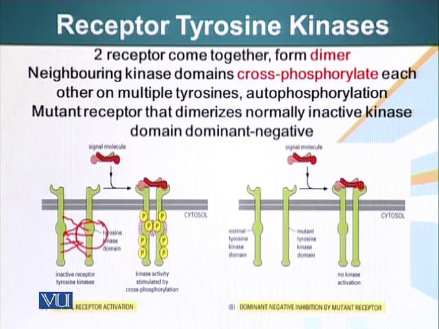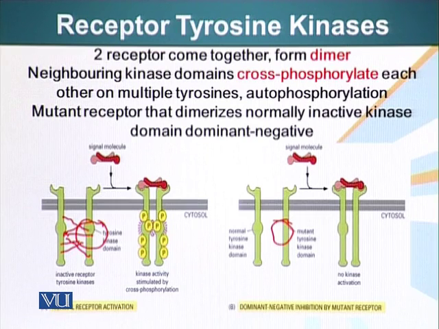A simple experiment people have done is that in a cell, they have a normal receptor and they add a mutant receptor to the cell. This mutant receptor does not have the kinase domain, the domain which has the enzymatic activity. So if these mutant receptors are in abundance, they pair up with the normal receptors. However, they can pair up, but they don't have the kinase domain, so they cannot phosphorylate each other.